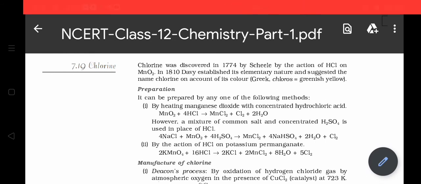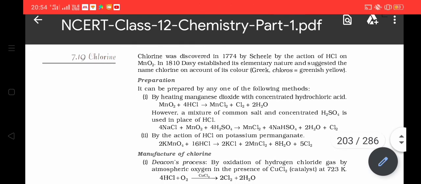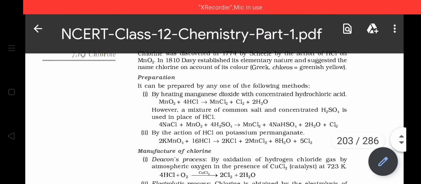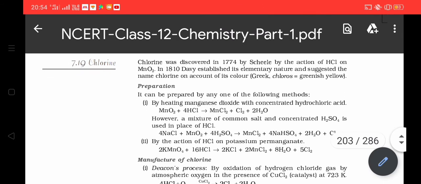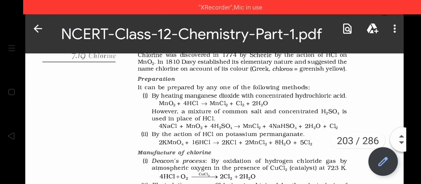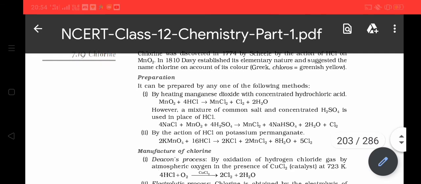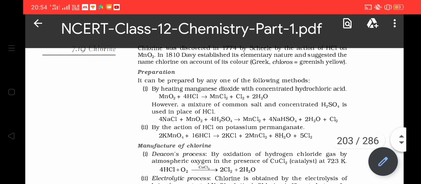Chlorine was discovered in 1774 by C.W. Scheele by the action of HCl on MnO2. At that time he thought that the gas evolved is oxygen, but actually it was chlorine, and the name chlorine was given by Davy.